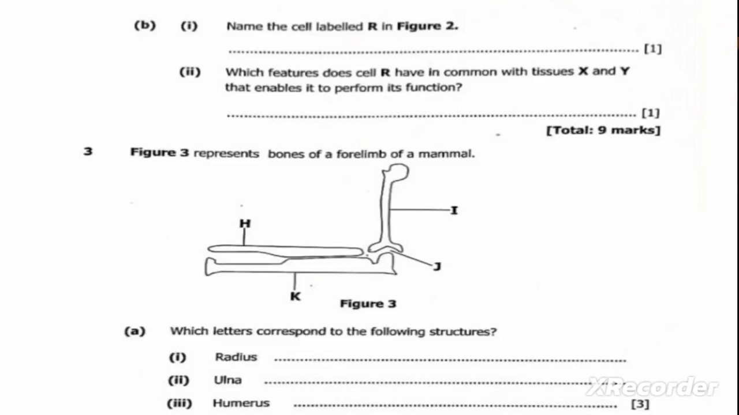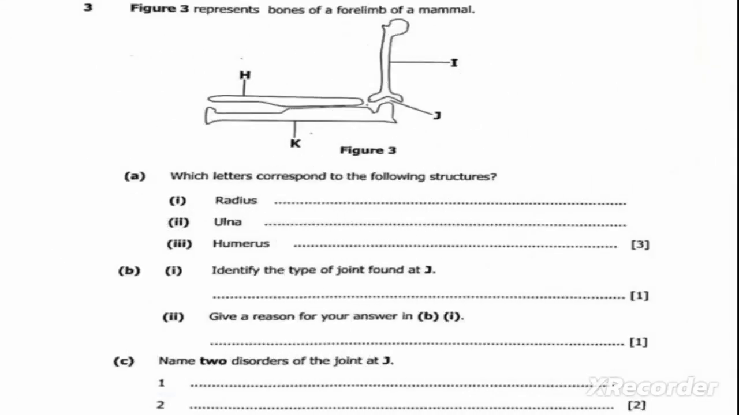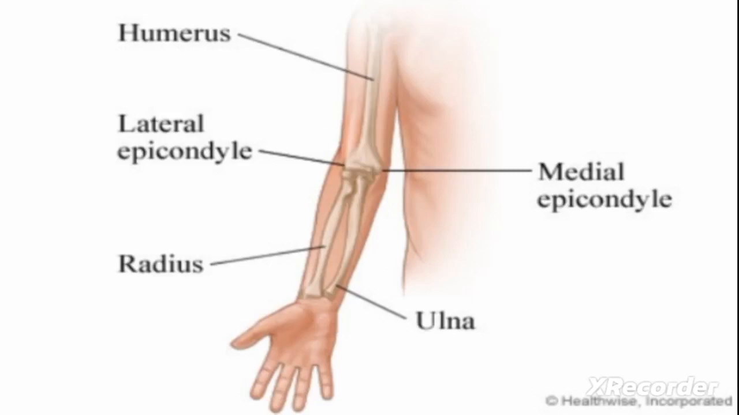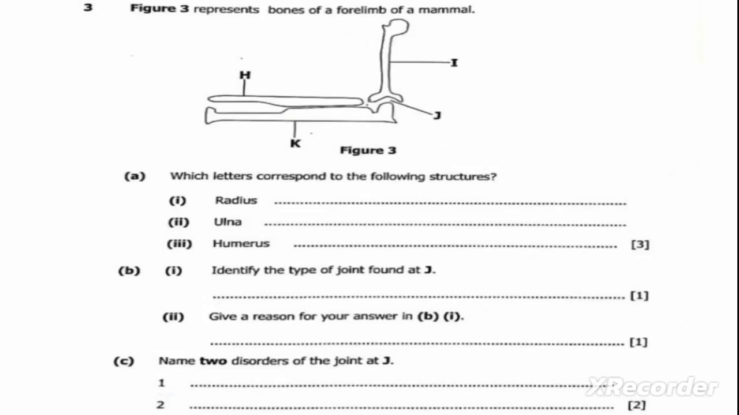Question 3 leads: figure 3 represents bones of a forelimb. Question 3a, which letters correspond to the following structures? We have the structures humerus, radius, and ulna. We can see where the humerus is located. Now let us answer this question. Radius is represented by H. Ulna is represented by K. Humerus is represented by I.